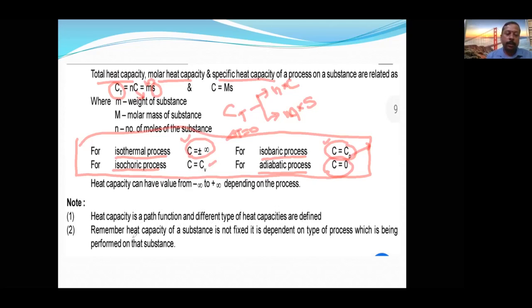Okay. Next, heat capacity is a path function and different types of heat capacities are defined. Okay. Then remember that heat capacity of a substance is not fixed. It depends on the type of process. So, for the same substance, Cp will be different, Cv will be different because path is different. Here we are giving the heat at constant pressure. Here we are giving the heat at constant volume. Okay, is that clear now?